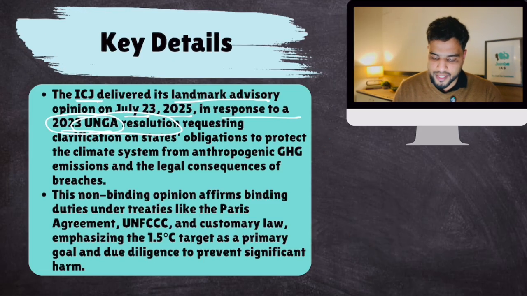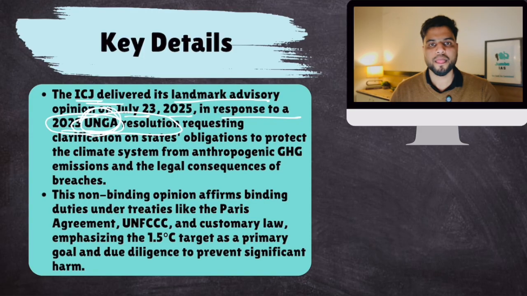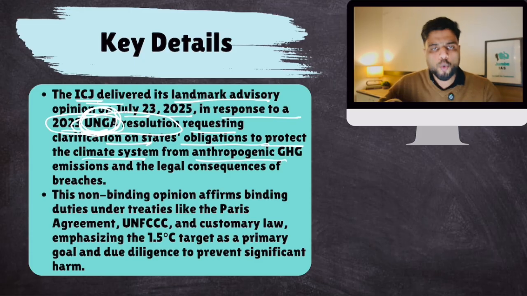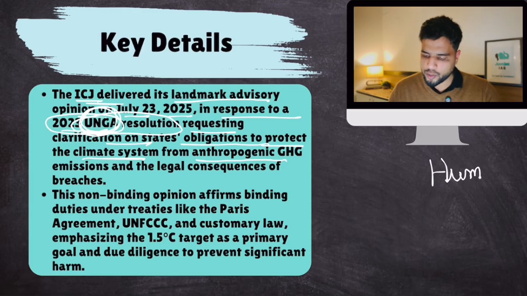So this advisory opinion was given by ICJ because a legal question was referred by UNGA. So in response to the legal question referred by UNGA, ICJ gave its opinion, requesting clarification on states' obligation to protect the climate system from anthropogenic. Anthropogenic means human caused, okay? Caused by humans.